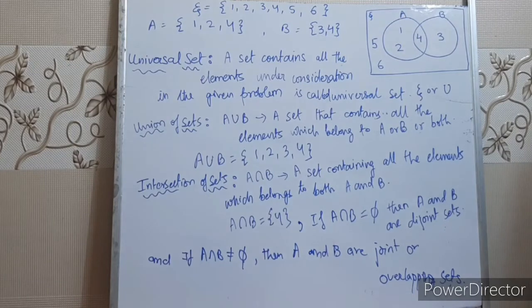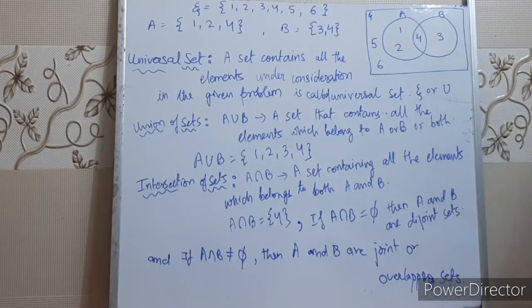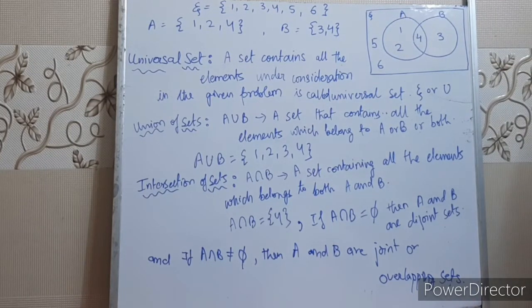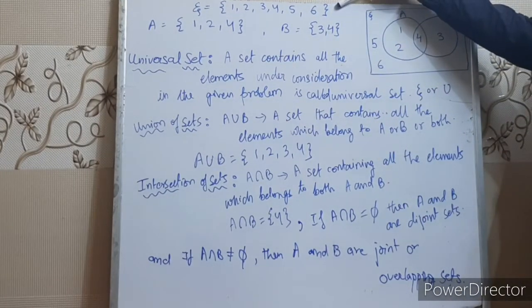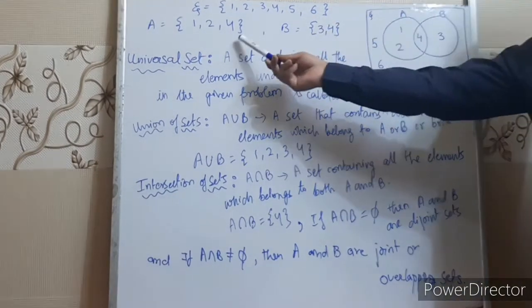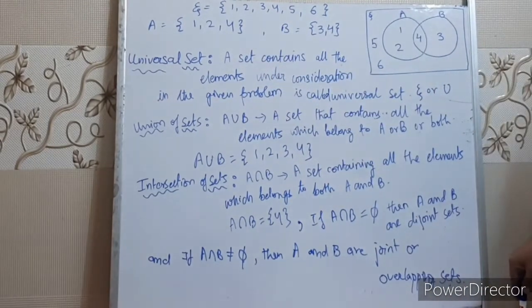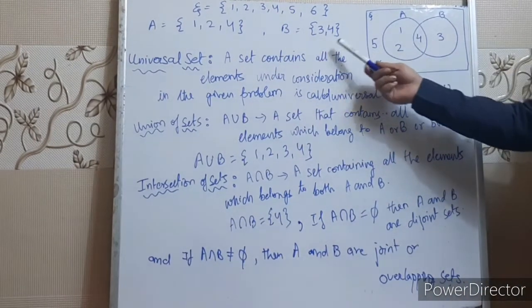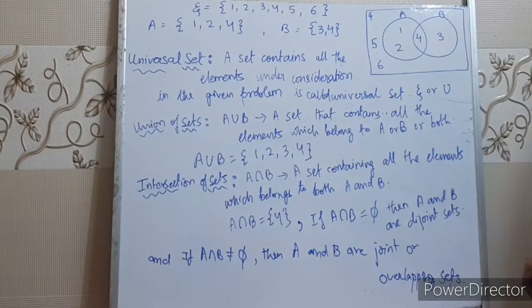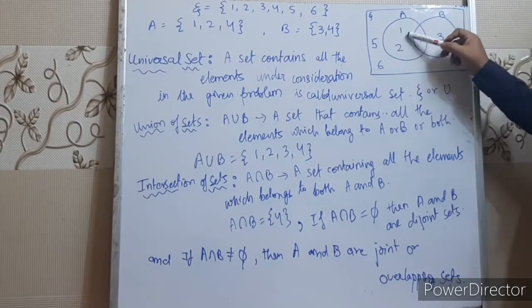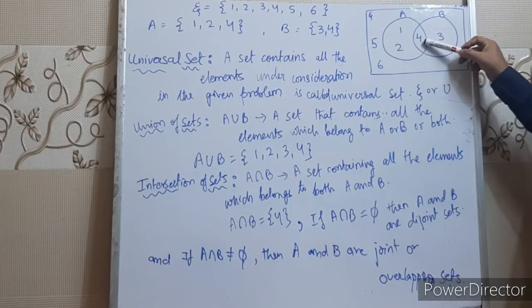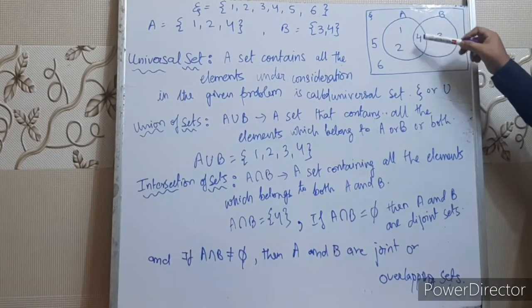Understood, children? Now here we have drawn the Venn diagram. I have taken 1, 2, 3, 4, 5, 6 as the elements of the universal set. 1, 2, 4 are elements of set A and 3 and 4 are elements of set B. And this way we can represent them in Venn diagrams. A has elements 1, 2, 4. 4 is common in A and B, so it is kept in the intersection area.